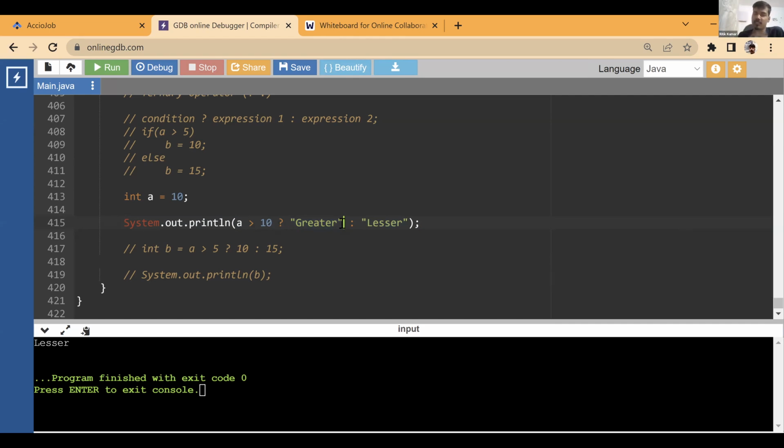In the C programming language, there is a way to even write a println statement over here. I guess here it will work too. I just am not able to figure out how to do it using println, but yeah, you can do that as well. Greater, lesser, all those things you can do.